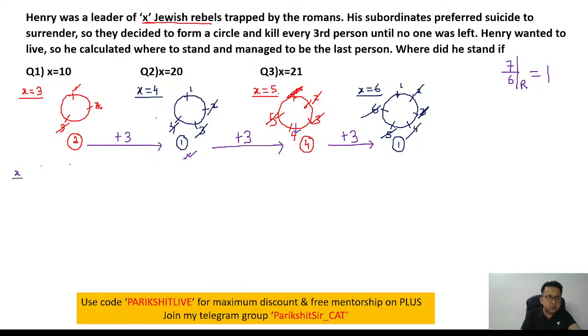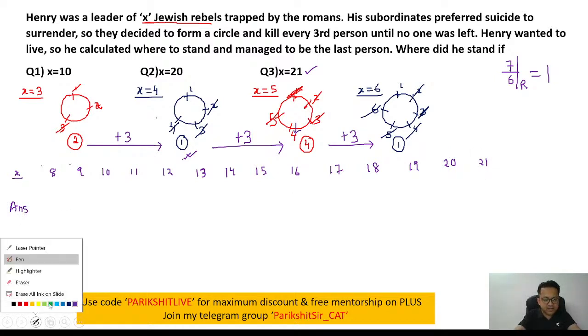So what are the different values? We need to find up till x is 21. So x can be 8, 9, 10, 11, 12, 13, 14, 15, 16, 17, 18, 19, 20, 21. Remember, we need to do up till 21. And what will be our corresponding answers? That's what we need to identify.